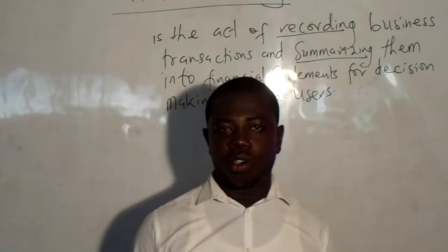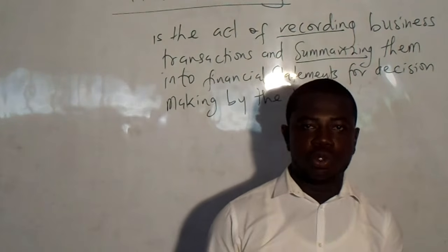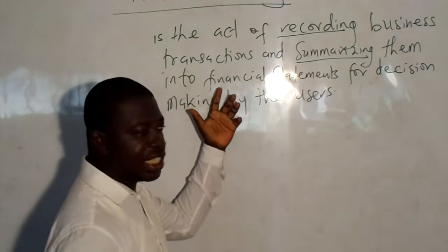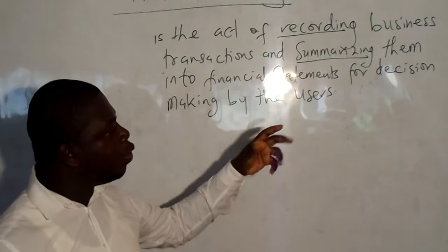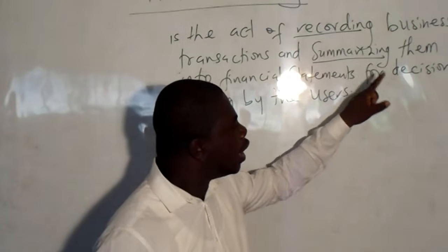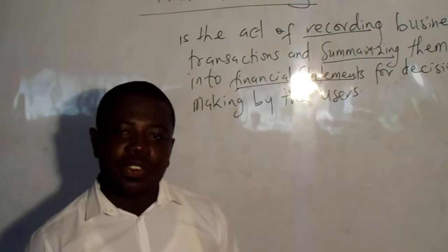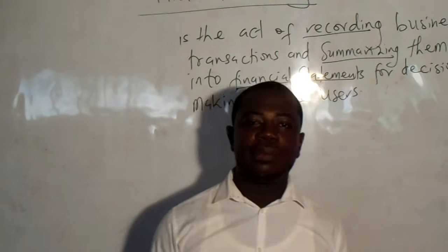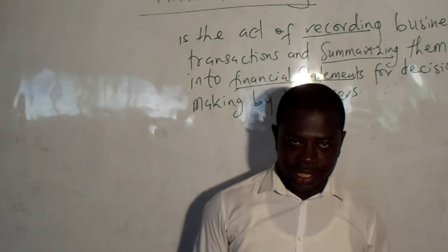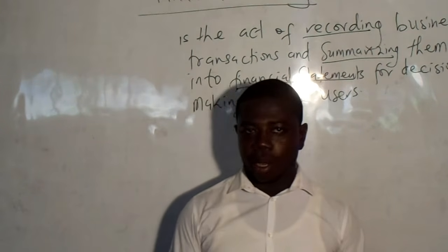And what is a transaction or what is a business transaction? We will come to that. Now, we record business transactions, and at the end of the period, we have to summarize them into financial statements so that the users of these financial statements can base on them to make their own informed decisions. And that is what financial accounting is all about.